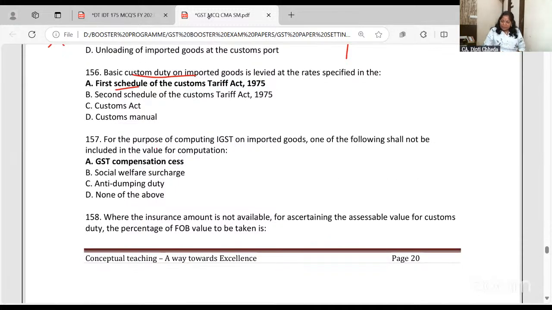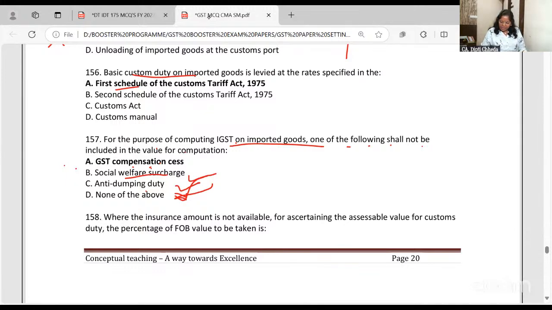For the purpose of computing IGST on imported goods, one of the following shall not be included: GST compensation cess. Because it's not genuinely a sale in India. It is an import. So on imported goods, of course, charge IGST, but you cannot charge GST compensation cess. Social welfare surcharge will be charged, anti-dumping duty will be charged, and none of the above is not right. Okay? So few, as I said, are very good, few which are the